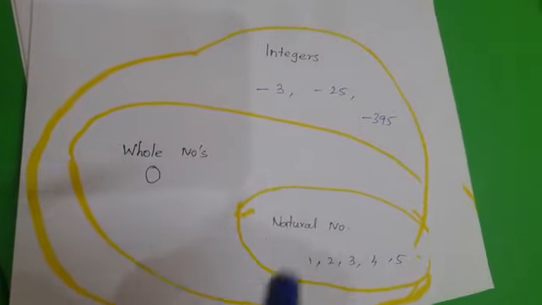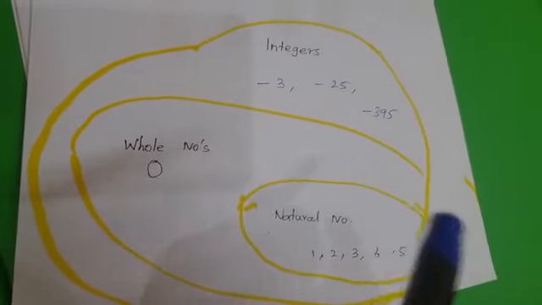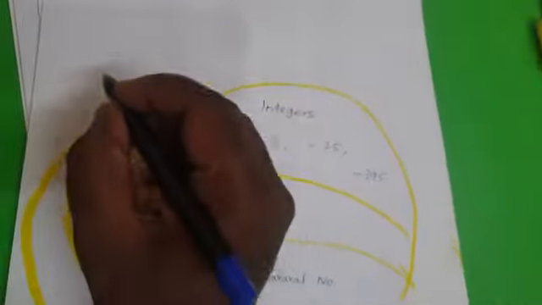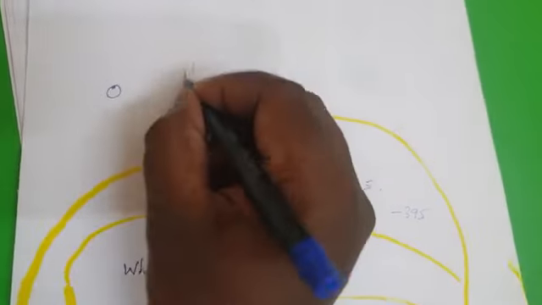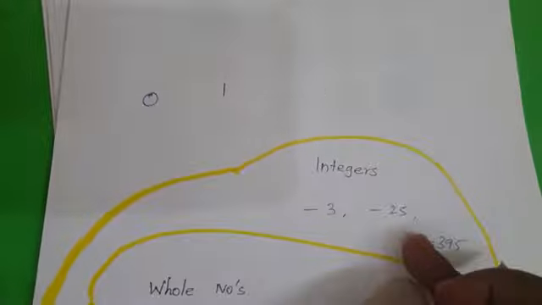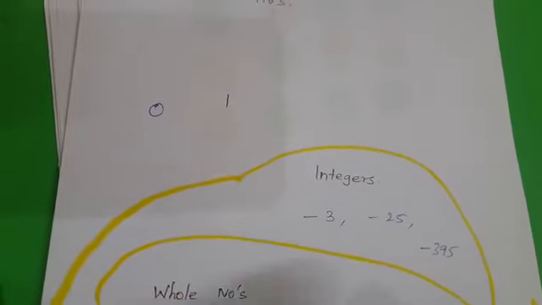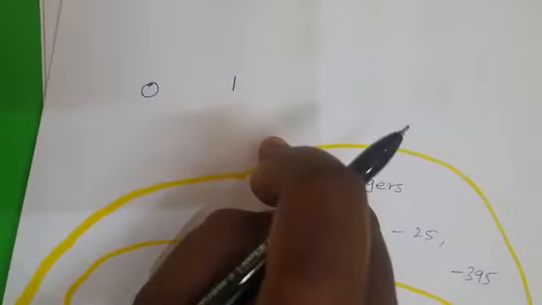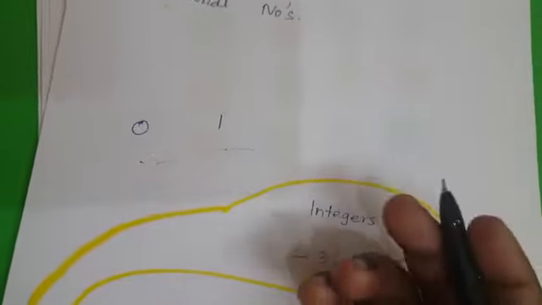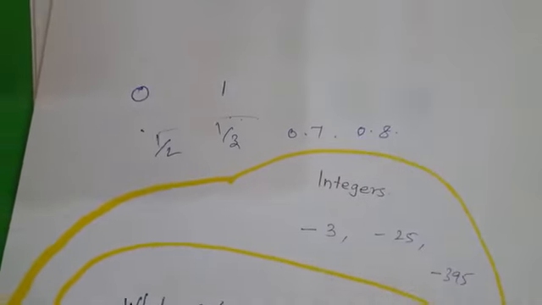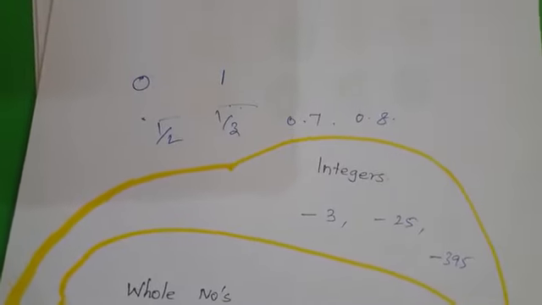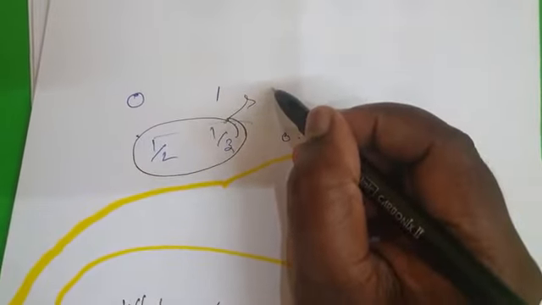So now, are there any numbers between two integers? For example, take 0 and 1. These two numbers are integers. So now we have come to natural numbers, whole numbers, and integers. Take two integers: is there any number between them? Of course, we used to say half, 1/3, for example 0.7, 0.8. We used to say a few such numbers. How would you call these numbers?